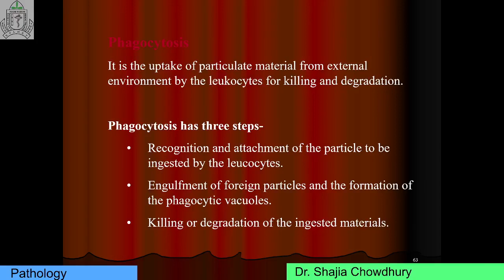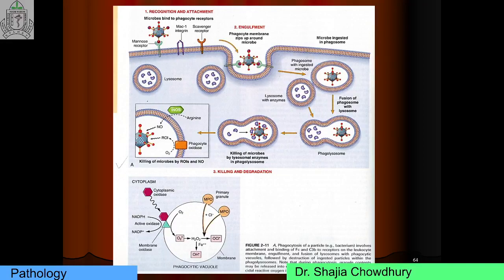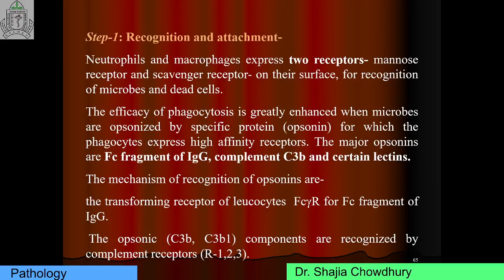Neutrophils and macrophages act as phagocytic cells. Now, what are the steps? The first step is recognition and attachment of the particle to be ingested by the leukocytes, then engulfment of the foreign particles and formation of phagocytic vacuoles, and finally killing or degradation of the ingested material. Now, the first step is recognition.